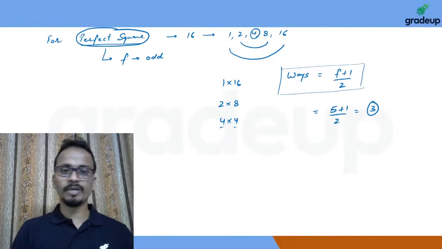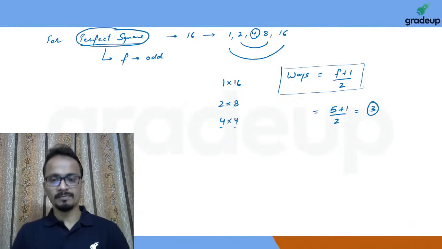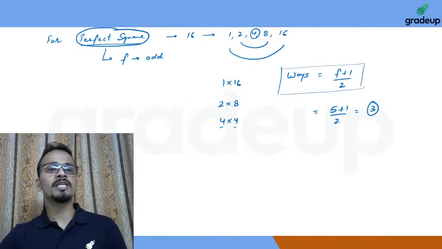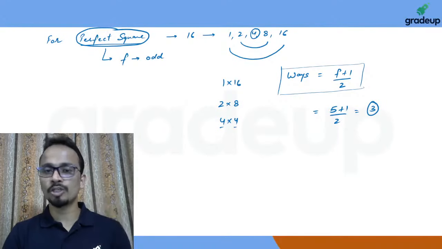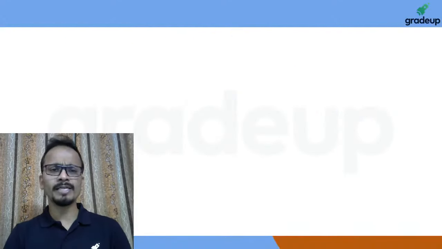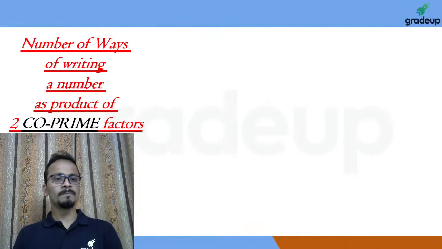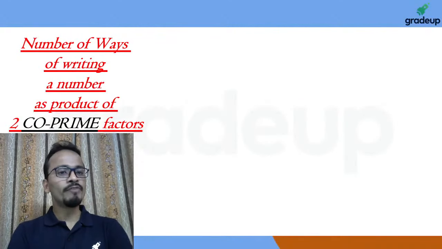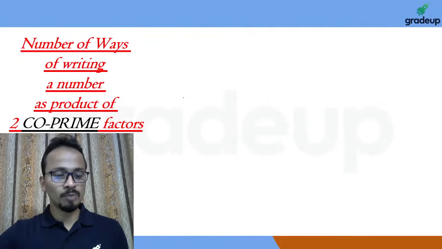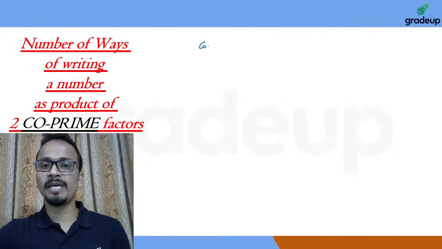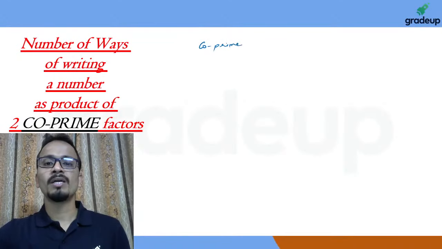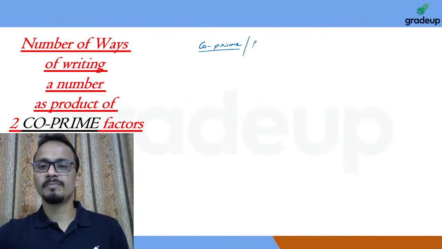Okay. Now let's move on to the next formula. This is the formula that we have used to calculate the number of ways in which a number can be written as the product of two numbers. Let's move ahead and look at the next formula: the number of ways of writing a number as the product of two co-prime factors. Now I have used another term, co-prime. What do you understand by co-prime numbers? I'll explain this term quickly. Co-prime, or relative prime.